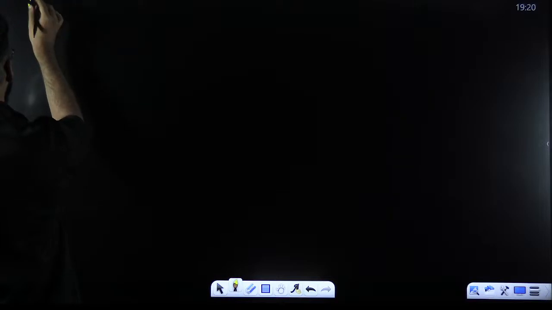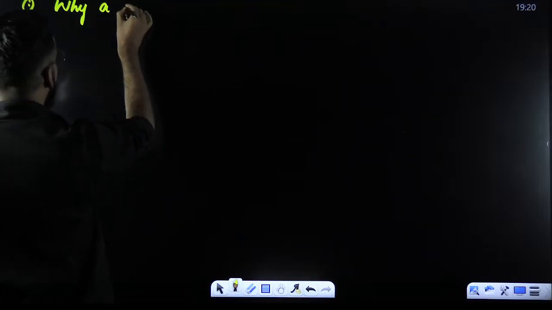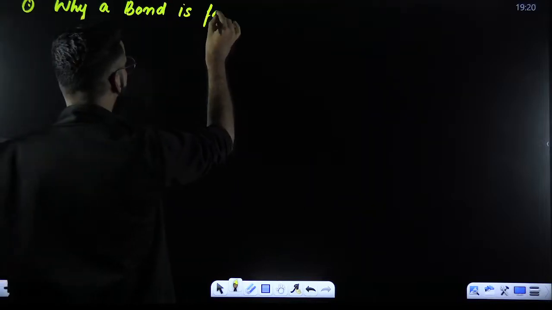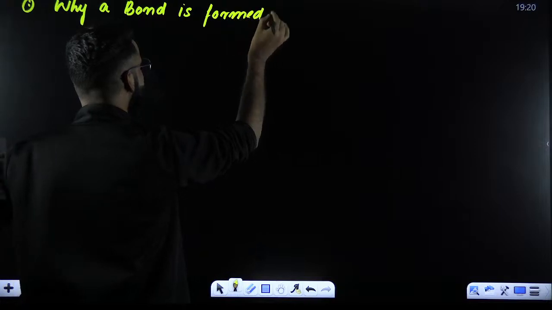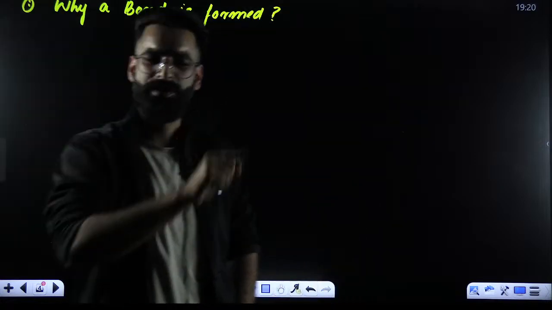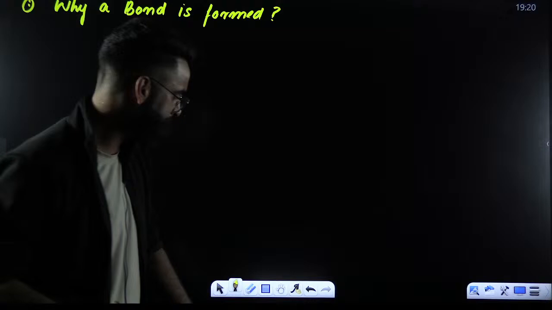First of all, my dear students, there is one question that arises in your mind. Why is a bond formed? This might be a general question in your mind. Why is a bond formed between the constituent particles? I'm going to write its answer in just one statement.